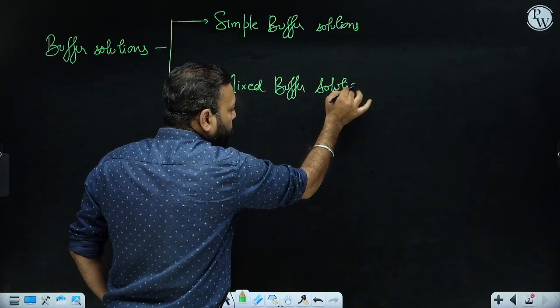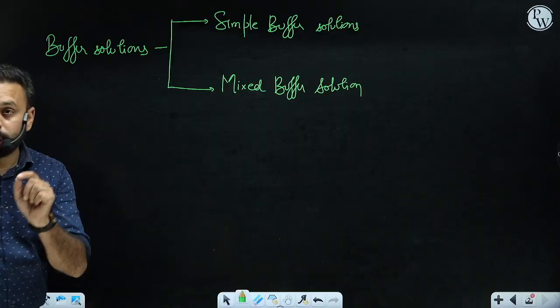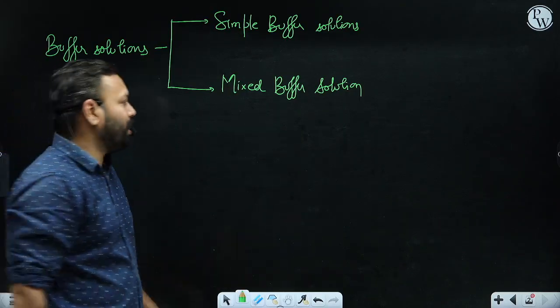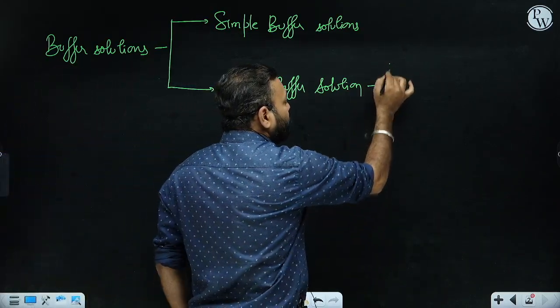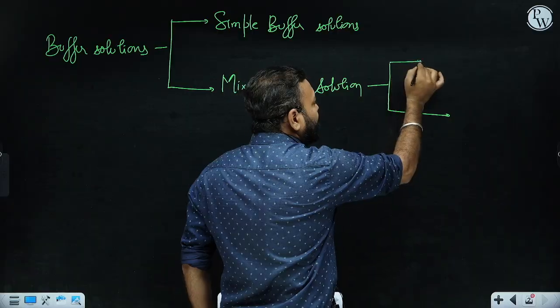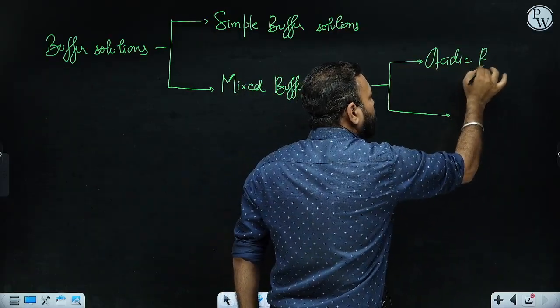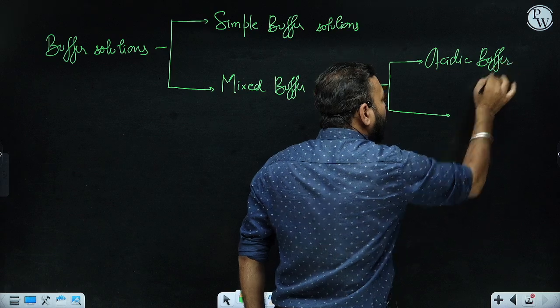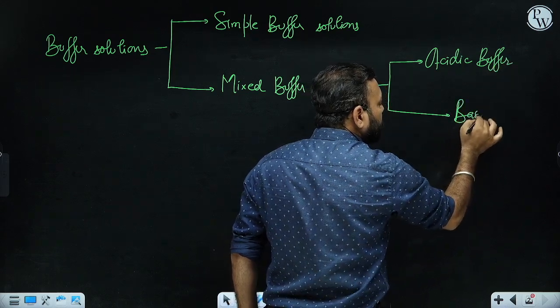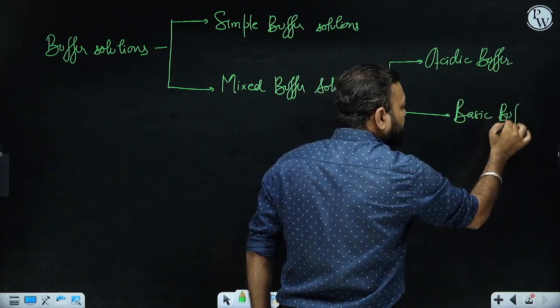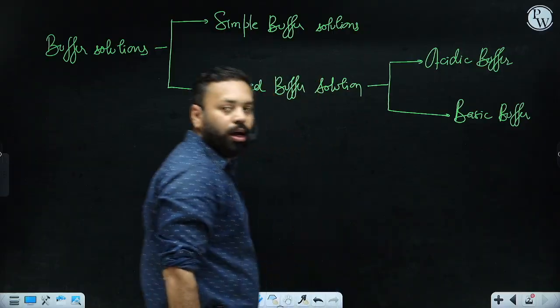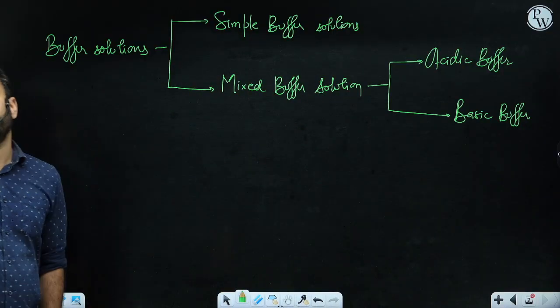I'll explain them, don't worry. The mixed buffer solution is further categorized as acidic buffer and basic buffer. Fine. So first of all, you must be clear about the classification of the types of buffer.